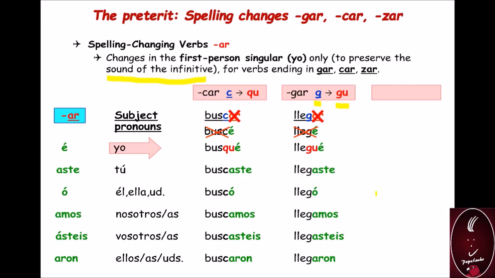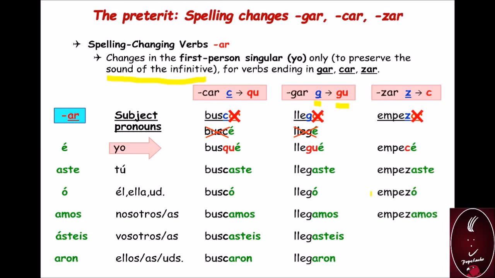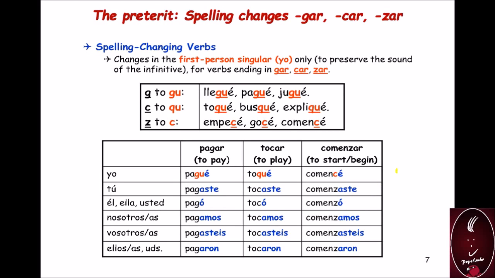And the last ending, zar. Empezar. Yo empecé. Empezaste. Empezó. Empezamos. Empezasteis. Empezaron. Let's review some other examples.